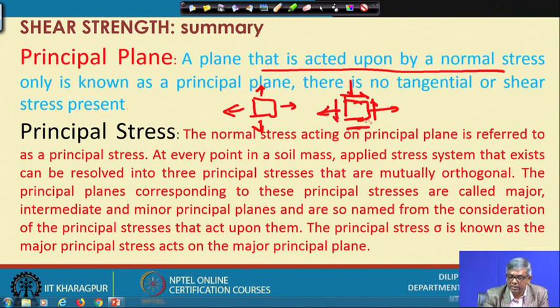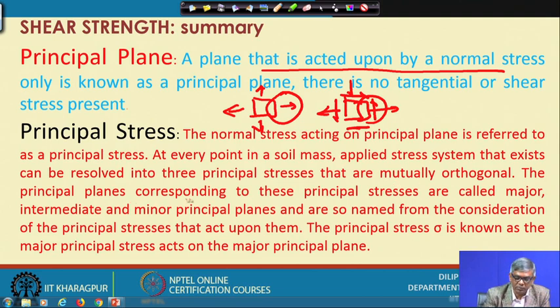So, this plane is not a principal plane, whereas this plane is principal, because there only normal stress is acting. And similarly, the normal stress acting on a principal plane is referred to as the principal stress. That means, on this plane where there is no shear stress, whatever normal stress is acting is a normal principal stress. At every point in a soil mass, the applied stress system that exists can be resolved into three principal stresses that are mutually orthogonal.